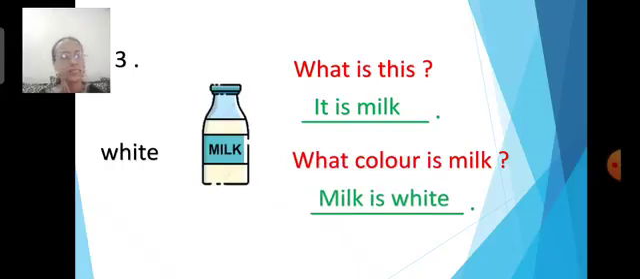Milk is white. And the first letter will be capital M. Milk is white. Correct. Milk spelling is also given in the question. White spelling is also given. But you will not copy. Without copying, you are going to write. Done.